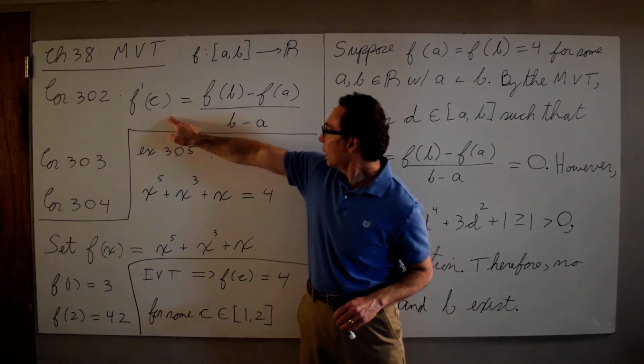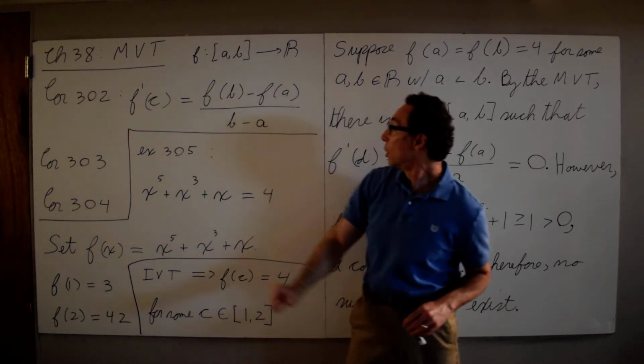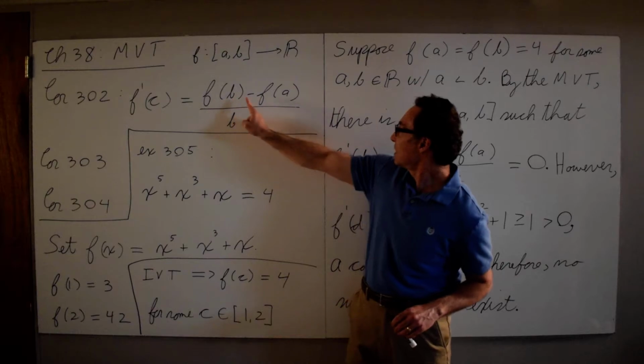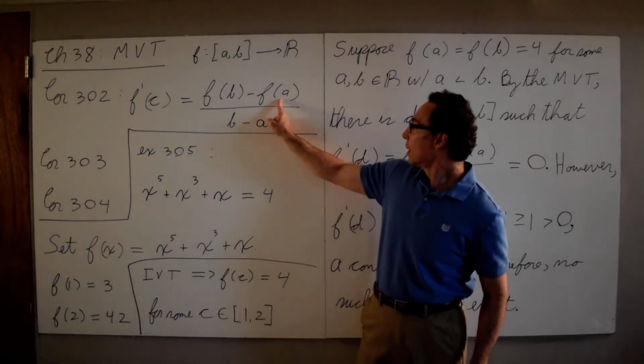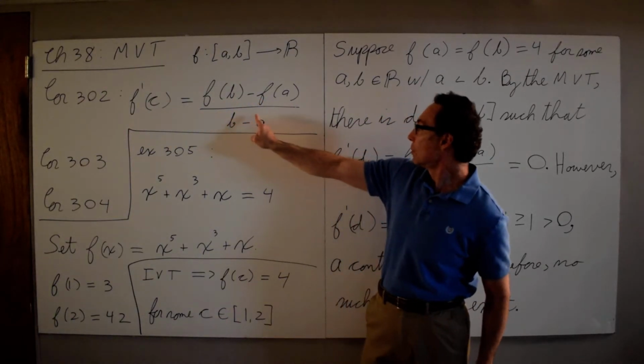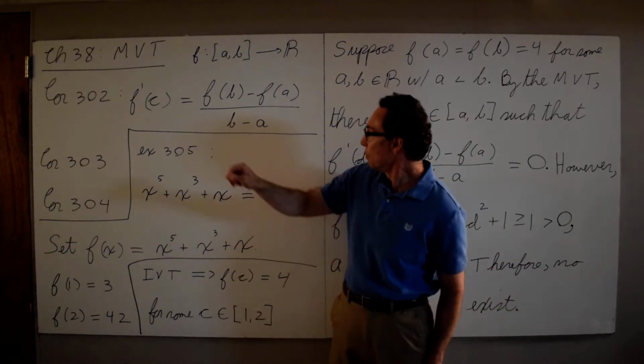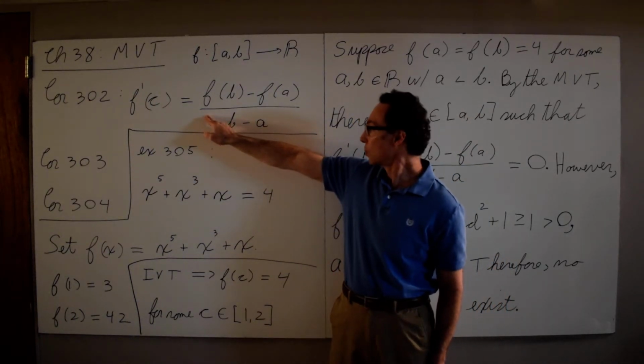This is a corollary to Rolle's theorem. Rolle's theorem says that if f of b is equal to f of a, then at some point the derivative is 0. So the mean value theorem is a corollary to Rolle's theorem.